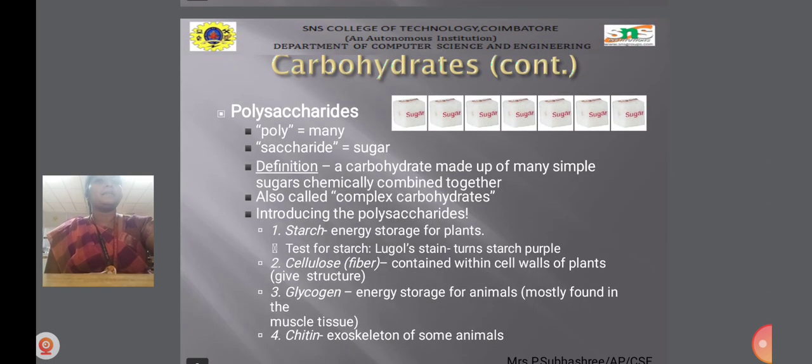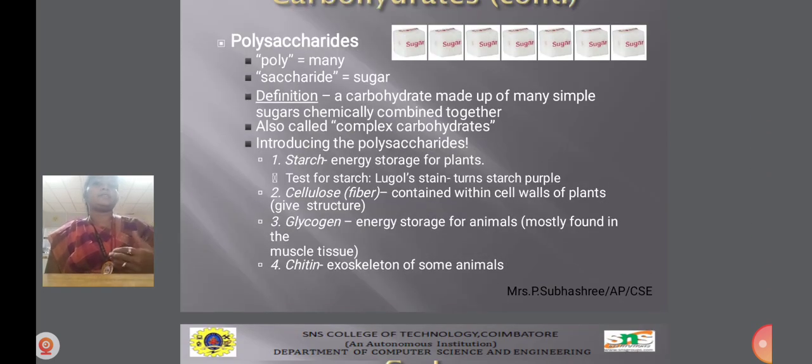Polysaccharides. Poly means many, saccharides means sugar. A carbohydrate made up of many simple sugars chemically combined together can also be known as complex carbohydrates. Starch is energy storage for plants; the test for starch is that Lugol stain turns starch purple. Cellulose is a fiber contained within the cell walls of plants and gives structure. Glycogen is the energy storage for animals, mostly found in muscle tissue. Chitin is the exoskeleton of some animals.